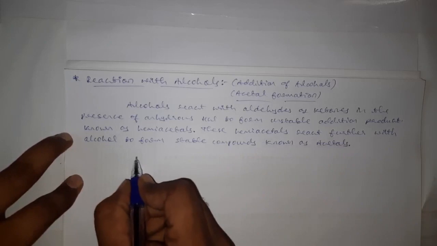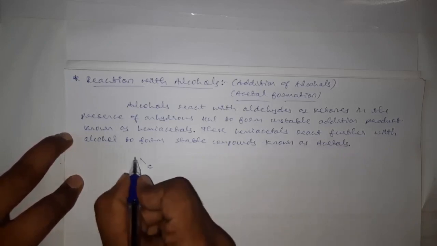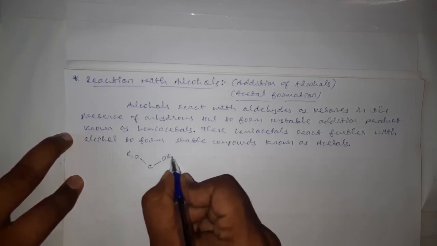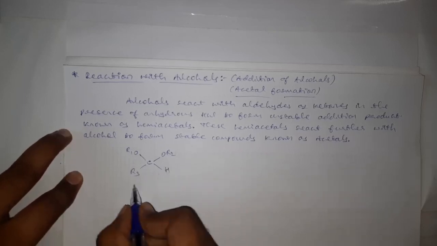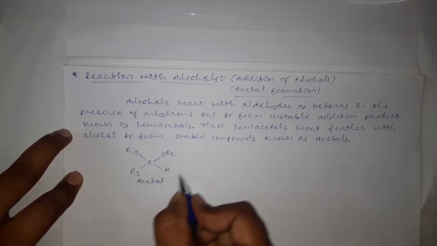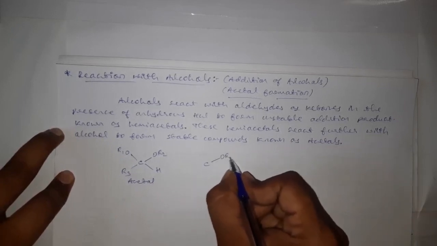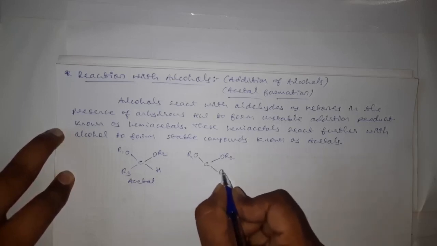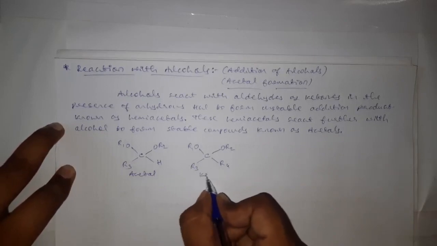See, the organic compound with the formula of this type, OR1, OR2, H, R3, is called an acetal, and the compound with this formula, OR1, OR2, R3, R4, is called a ketal.